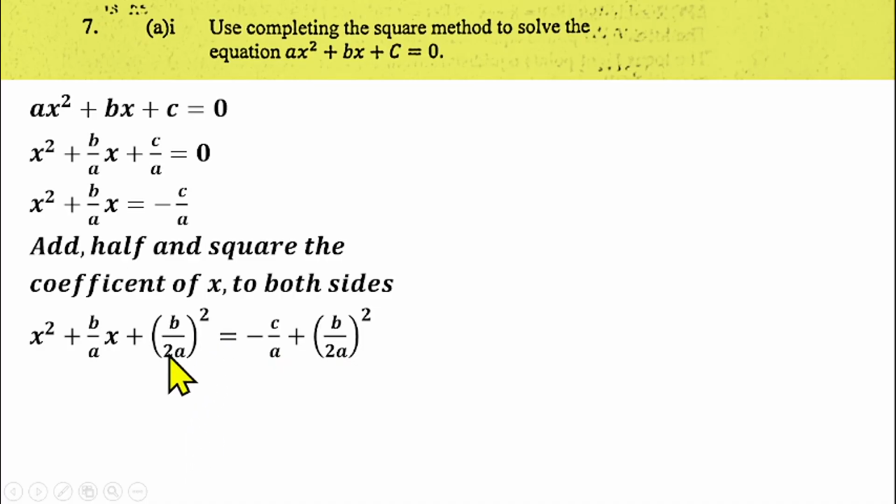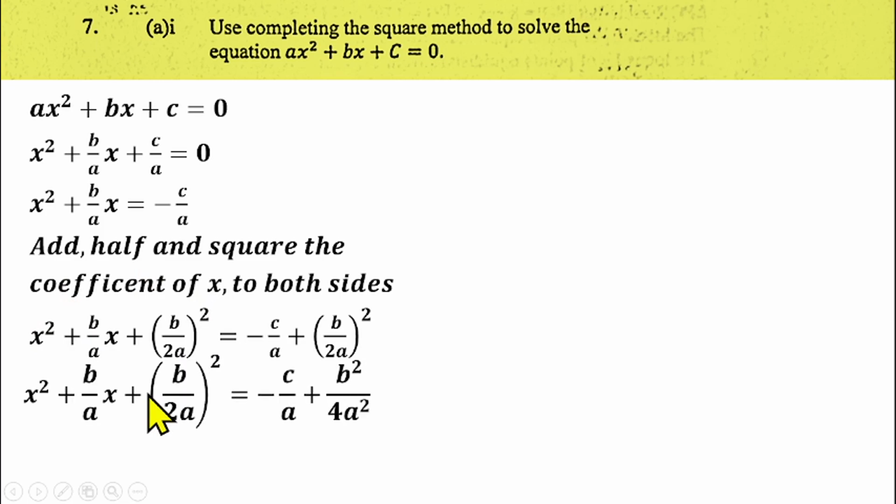Good. So from here, what can we do? We can simplify this one. Then we change the left-hand side to a perfect square. How do we do that? Okay, before we do that, let's simplify this one further. So we still leave it like this. I would have loved to do it from here, but let's go forward so that you can understand what you are doing.